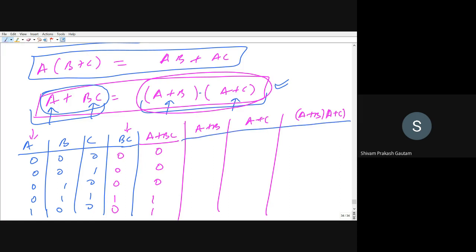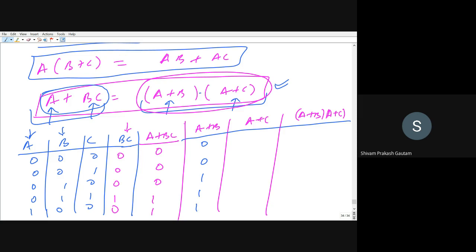Now see, A plus B. A plus B means what column I will be taking? I will be taking first column and adding with second column. So 0 plus 0 will be 0, 0 plus 0 will be 0, 0 plus 1 will be 1, 0 plus 1 will be equal to 1, 1 plus 0 will be equal to 1.